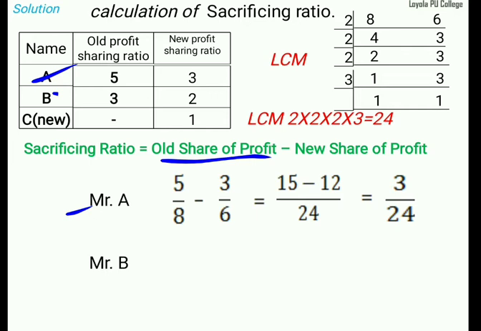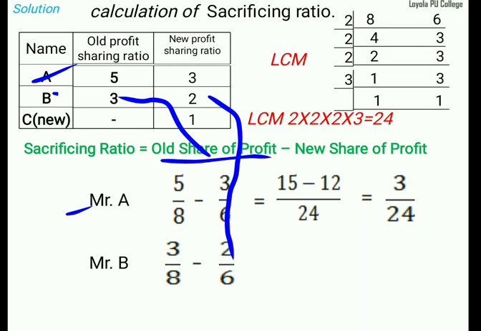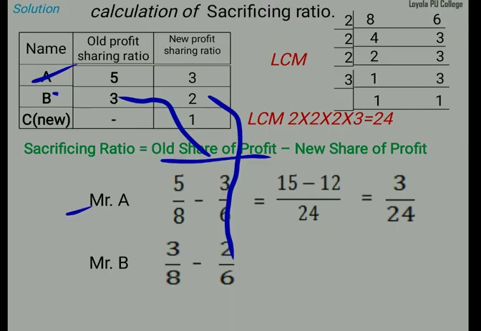Mr. A separate and Mr. B separate. Let me go for Mr. B. For the formula, old share of profit. What is the old share of profit? 3 divided by 8. Then minus new profit sharing ratio, 2 divided by 6. Okay, 2 divided by 6. Then next step.